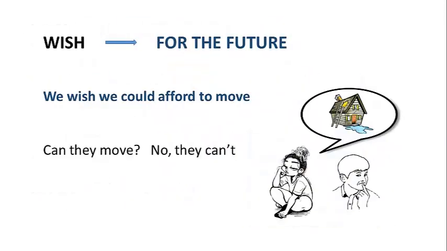Wish can also be used for the future. For example, we wish we could afford to move, but can they move right now? No, they can't move right now. That is why they want to afford a new house.